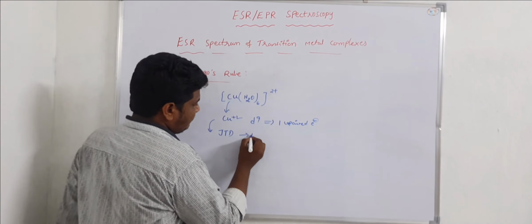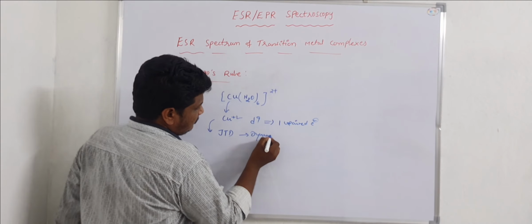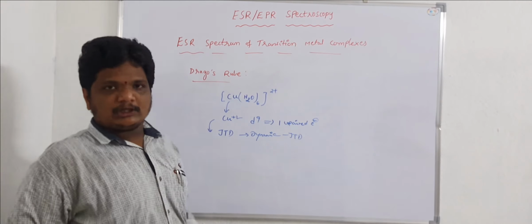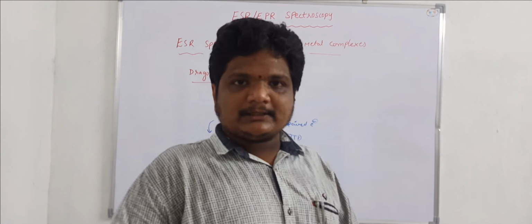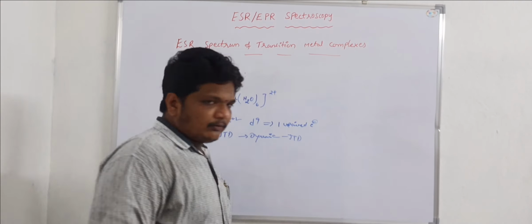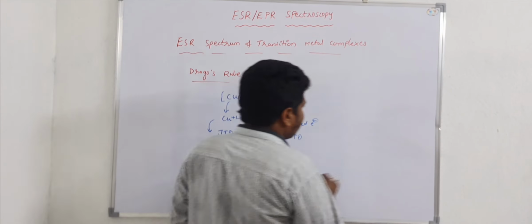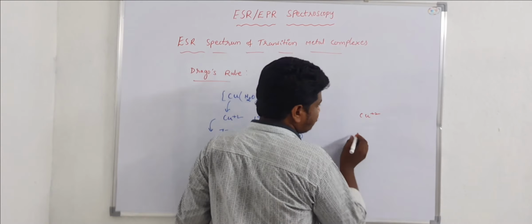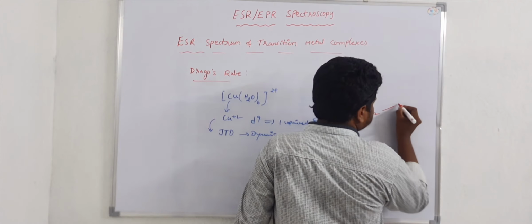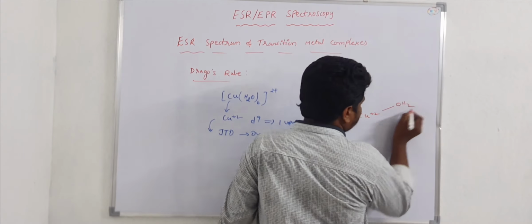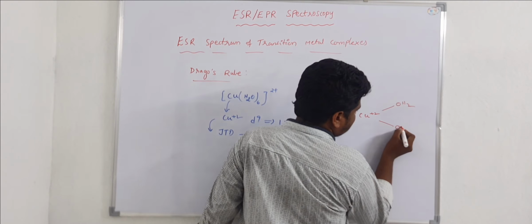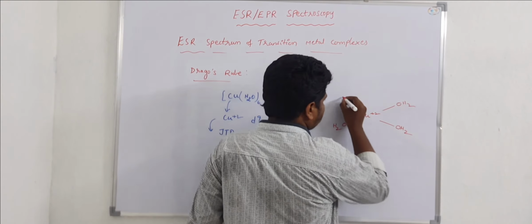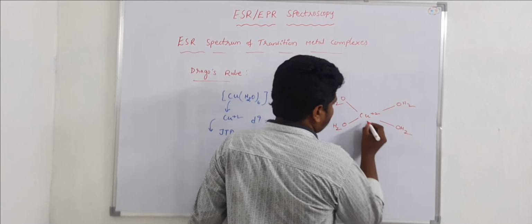So dynamic Jahn-Teller distortion. It means we can observe the Jahn-Teller case. In that case, we have copper plus 2 with H2O ligands.